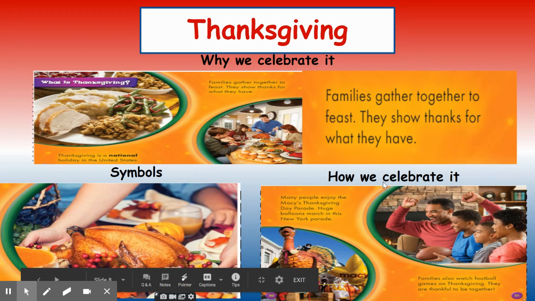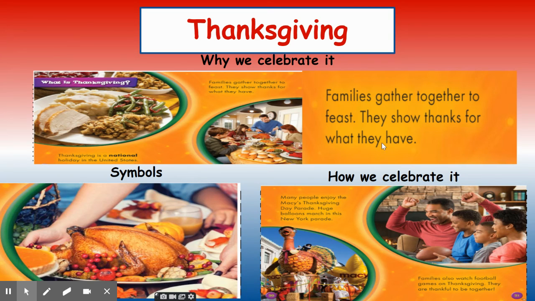Many people go to the parades in New York called the Macy's Thanksgiving Day Parade. And then families also gather together to watch football, of course, on Thanksgiving Day. So those are ways that we celebrate it. These are the symbols, and this is the reason why we celebrate it. It's because we want to show thanks. The end.